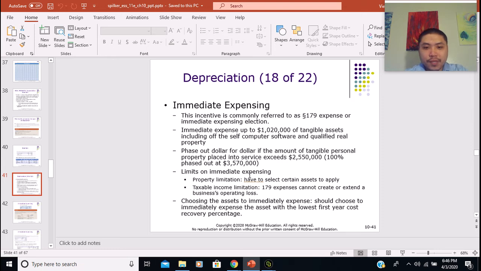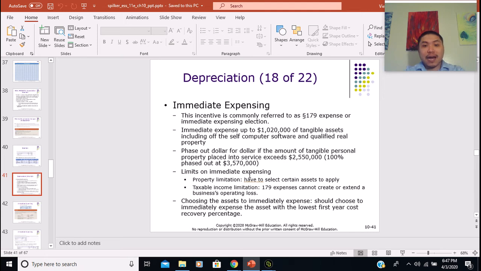Besides that, there are also some other limitations for applying the immediate expensing program. First, let's talk about the taxable income limitation. Under this limitation, the 179 expense cannot create or extend a business operating loss. What does that mean?